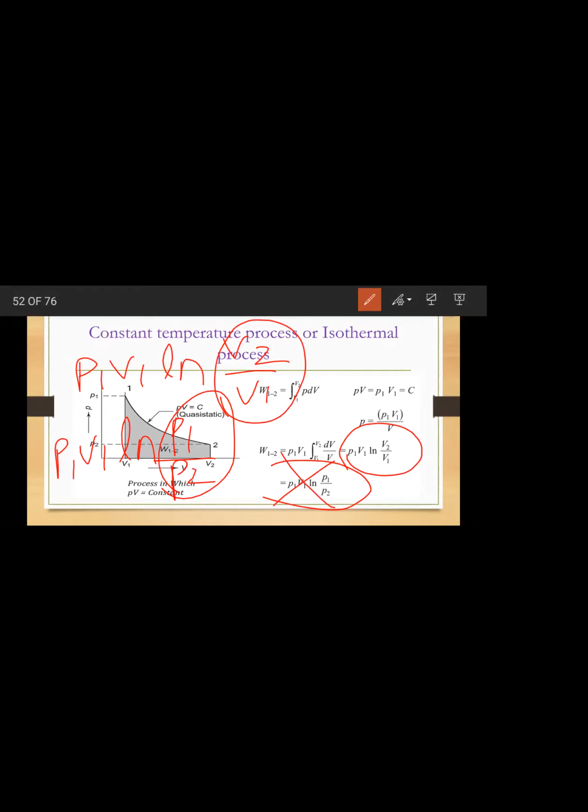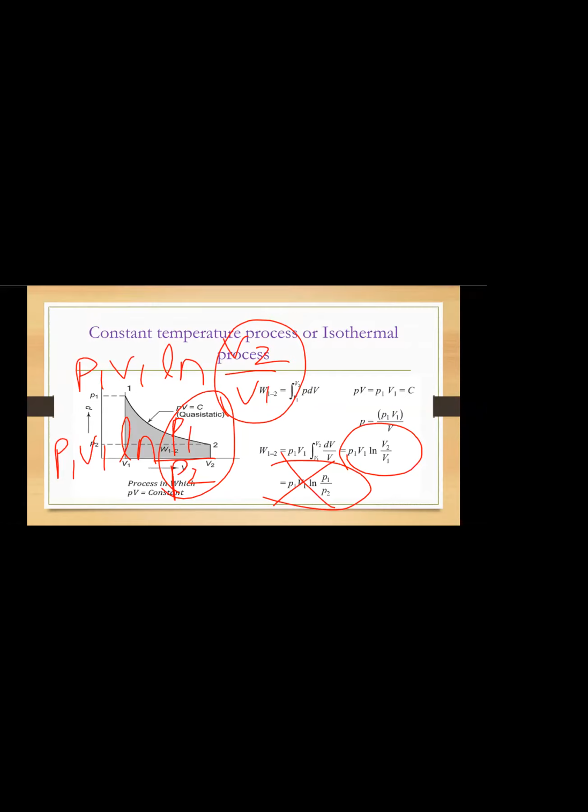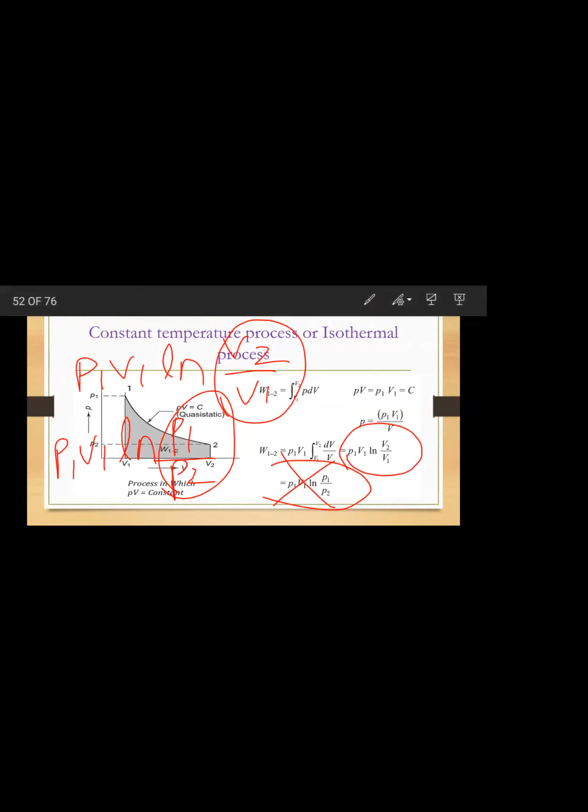In place of V2 by V1, I have written P1 by P2. How? Do you remember P1 V1 is equal to P2 V2? So from that, V2 by V1 you will get as P1 by P2. Okay? Got it now? This one clear? Any doubt? No, ma'am.